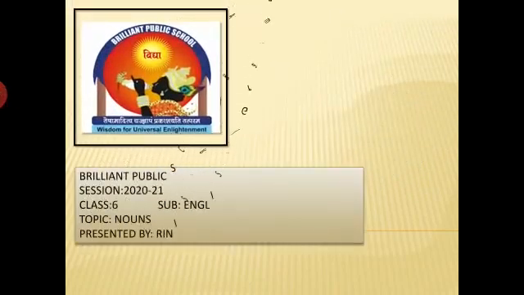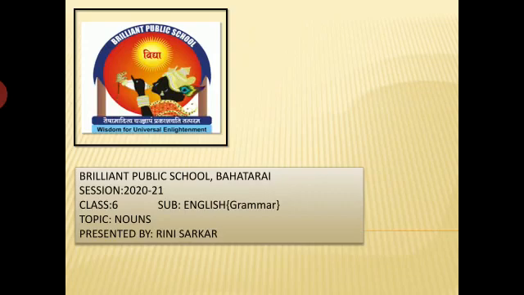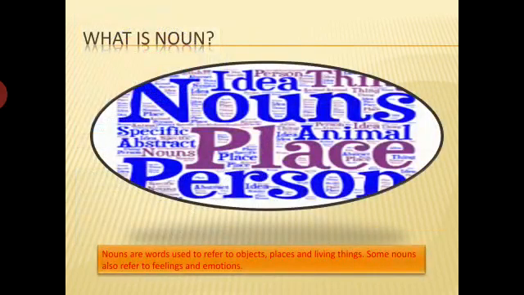Today we are going to learn nouns. You all have heard about nouns, isn't it? So let us brush up our knowledge. What is a noun? In a simple way we can say the naming words are known as nouns. Nouns are words used to refer to objects, places and living things. Some nouns also refer to feelings and emotions too. They are the naming words of objects, places and living things, even of feelings and emotions also.